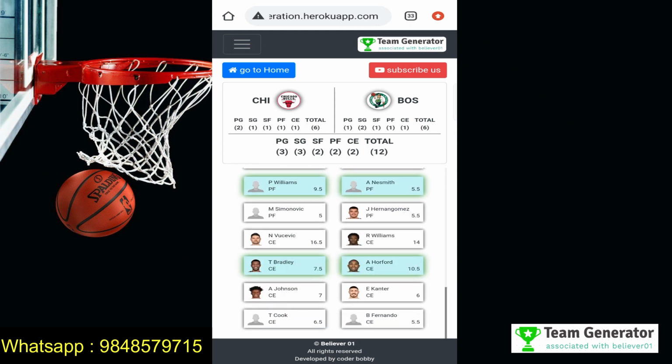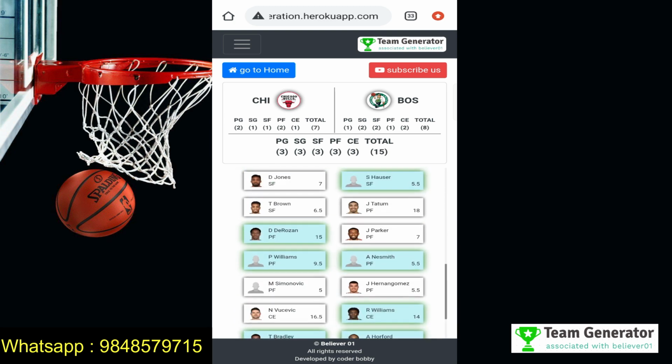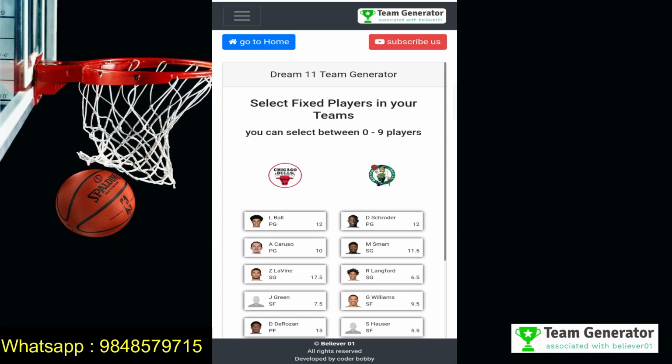I have selected 12 players. I want to select more players again, so I have selected 15 players from both sides, and after that, continue. It is asking for the fixed player section. So if you want to fix any player, I mean, if you think any player is definitely going to perform well, you can fix that player.